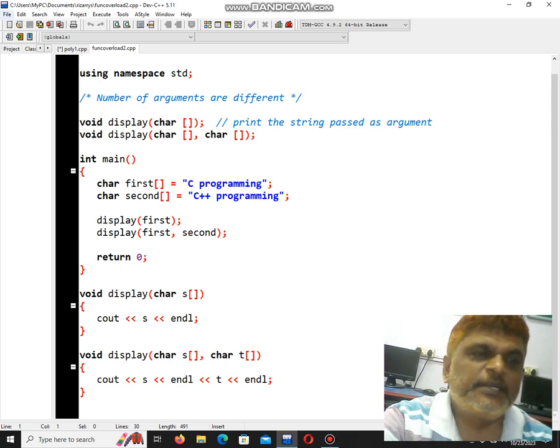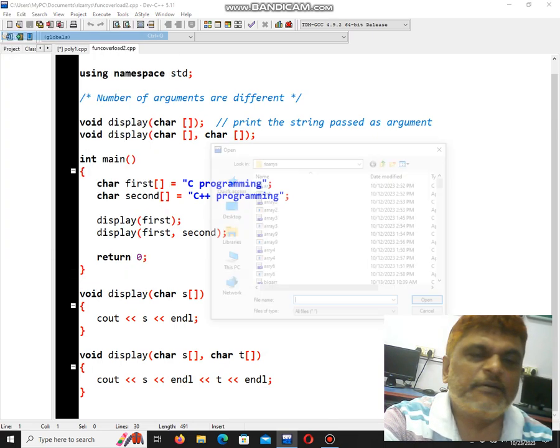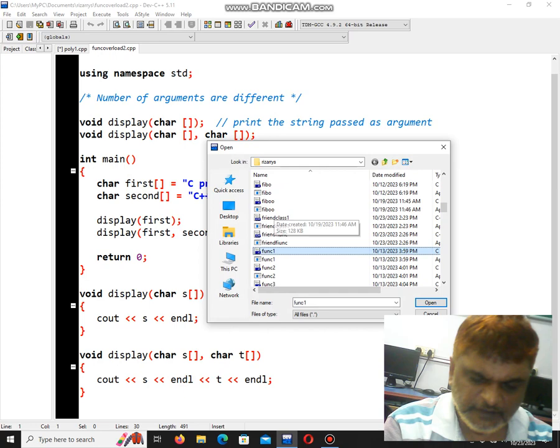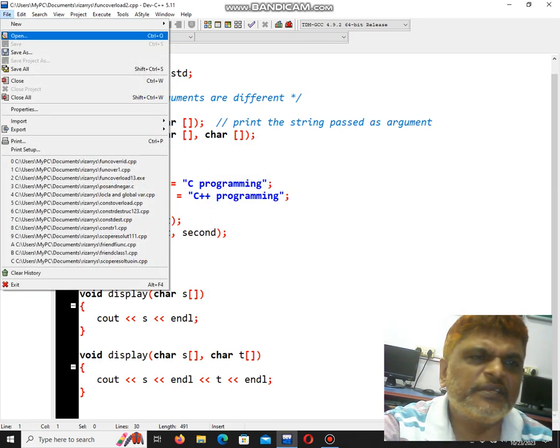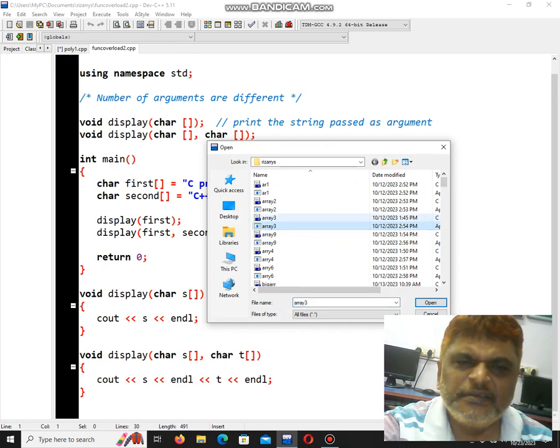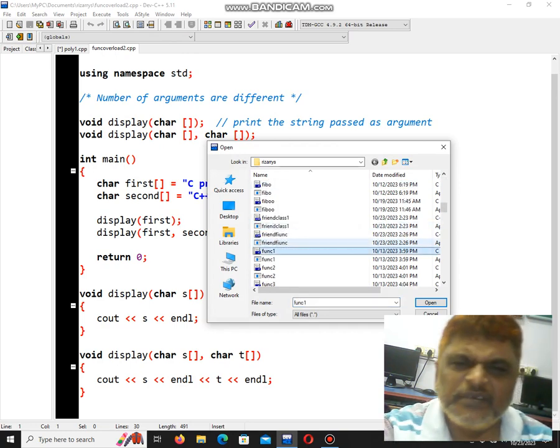Next I will take one more example of function overloading.